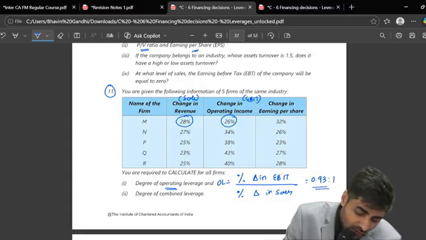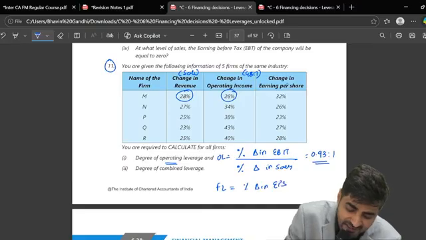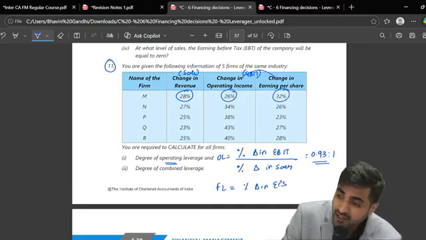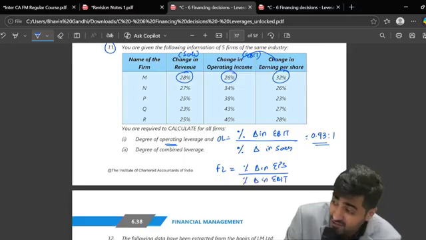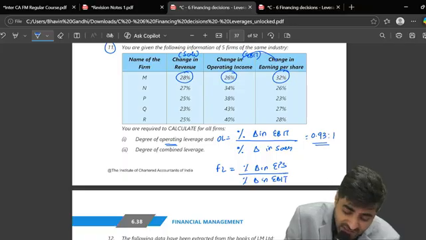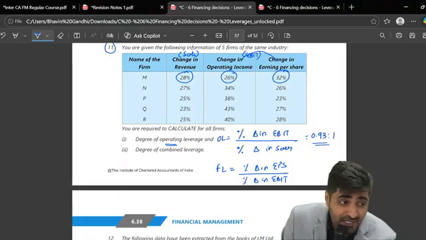Got it? How will you calculate FL? Percentage change in EPS, because now this is dependent on EBIT. Percentage change in EPS divided by percentage change in EBIT, not sales, EBIT, because this is FL. For FL we have to take only up to EBIT and EPS.